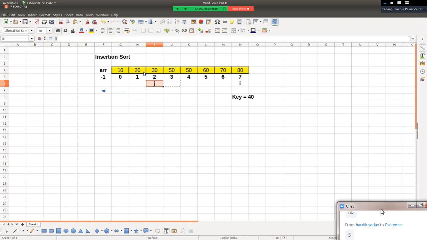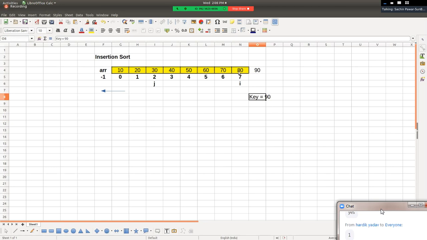Right? So here, see, if the value of key 40 is less than 30, no. And if it is no, then at the next position, key 40 gets inserted. It means 40 is unnecessarily not getting compared with 20, 10 and so on. Hello friends, are you getting what I'm saying? It means sir, if there is one more element here, let's say 90, pay attention. If there is one more element 90, it means if value of key is equal to 90, then sir, with how many elements will this 90 be compared? 90 gets compared with 80.